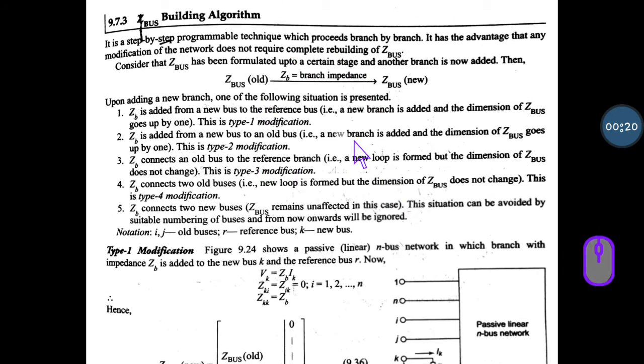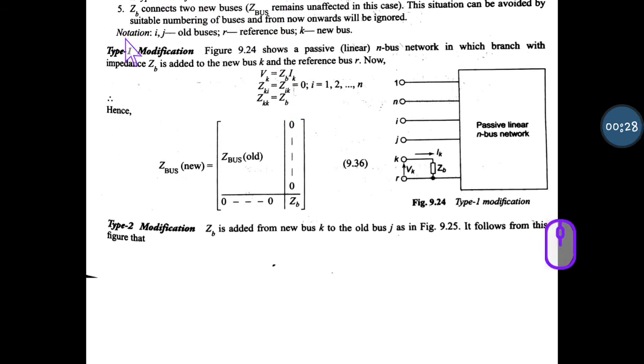This is the basic they have given. So what to write? Actually it is a lengthy derivation, addition of branch and addition of link. Here they are directly taking the derivation; they are not mentioning anything about without mutual coupling. This is from the Nagrath Kothari book.